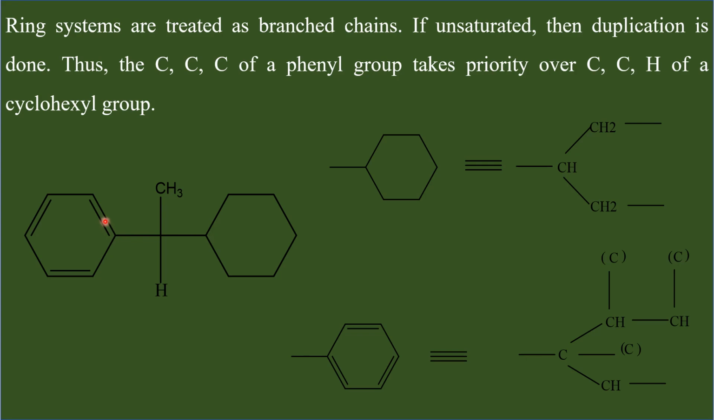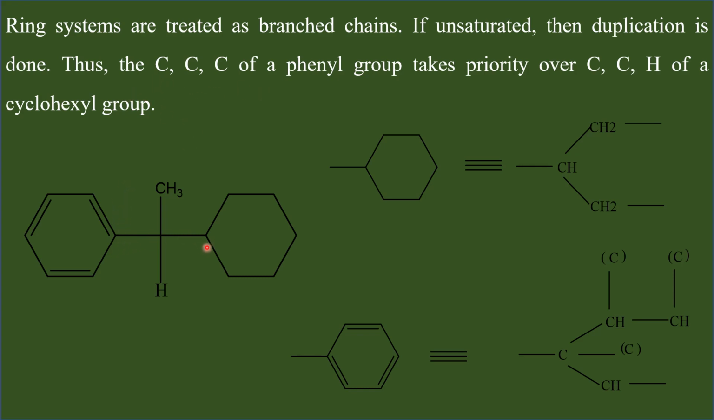With this carbon there is a double bond between carbon and carbon. Therefore, a duplication should be done here. This carbon is connected to two carbon atoms, one real carbon and one phantom, duplicate carbon atom. So on this side there are two carbon atoms connected, and on this side there is another carbon. Therefore, this carbon is considered to be connected to three carbon atoms. This side 2 and this side 1. So this carbon of the phenyl group is considered as connected to three carbon atoms.